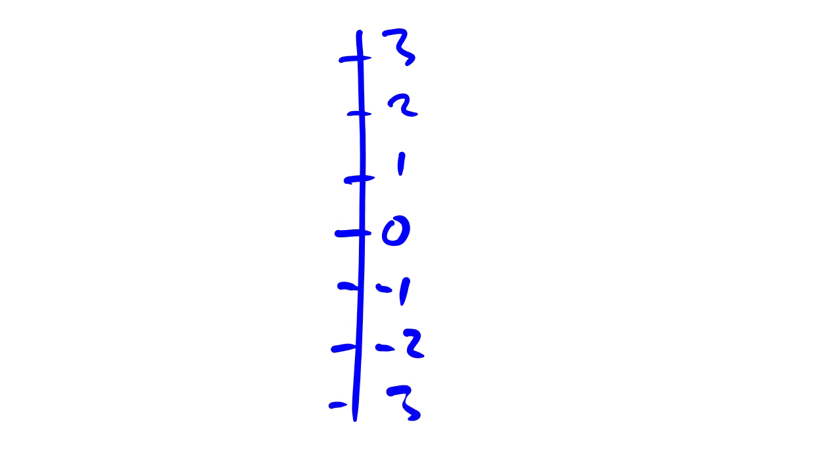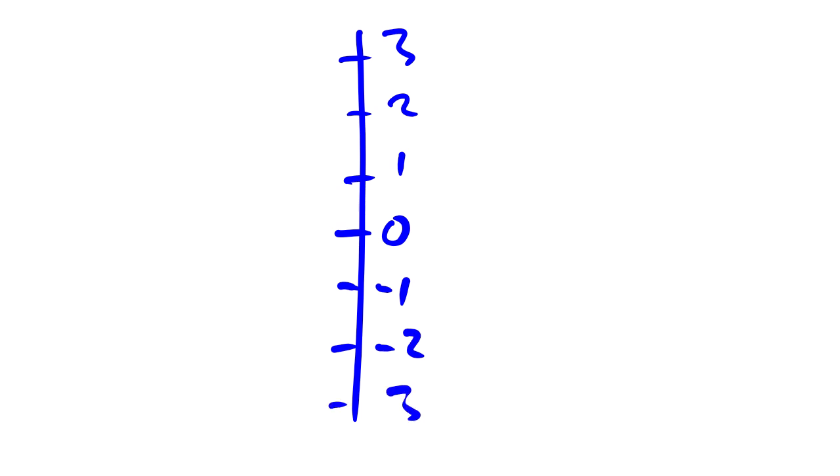We have here 0. Here is 1, here is 2, here is 3. Since this is 0, anything going below is negative. So we have minus 1, minus 2, minus 3.